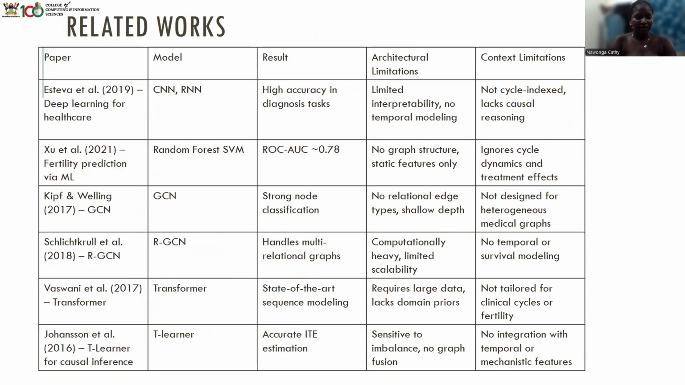This table summarizes recent approaches to fertility prediction. While many models achieve decent performance, they often lack integration across modalities such as graph reasoning, temporal dynamics, and causal inference. Our work addresses these gaps by fusing mechanistic features, psycho-index sequences, and knowledge graph reasoning embeddings into a unified, interpretable pipeline.